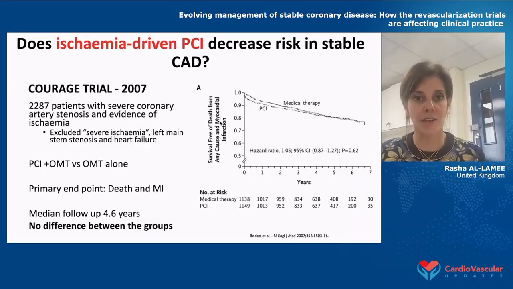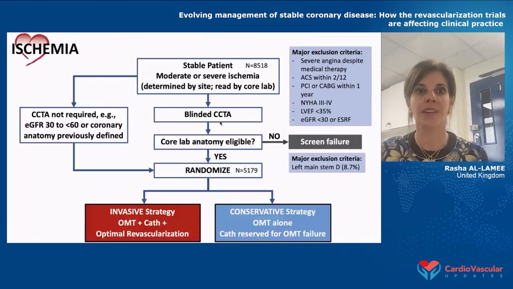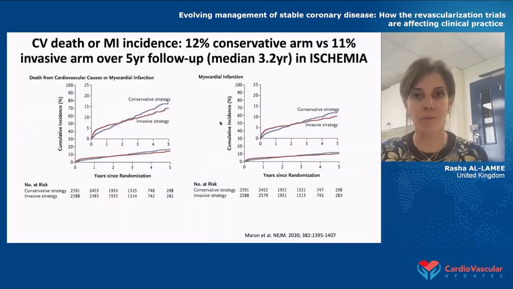The COURAGE data showed that actually, if we compare the angioplasty group to the medical therapy group, we find no difference in terms of long-term clinical outcomes. The ISCHEMIA data more recently showed us in those patients with moderate or severe ischemia, once again, an invasive strategy with revascularization, either with angioplasty or CABG, did not improve outcomes compared to medical therapy.